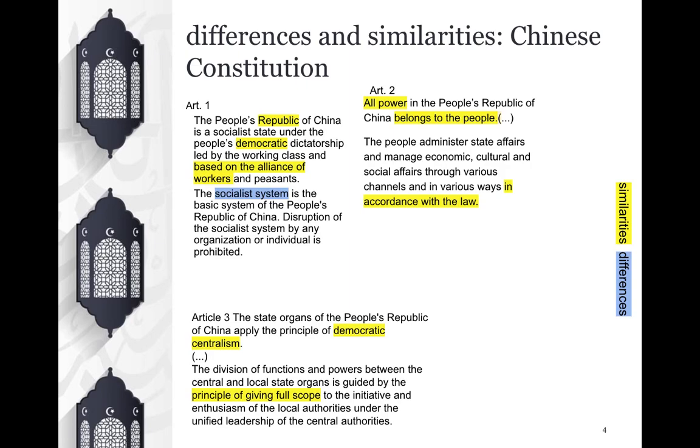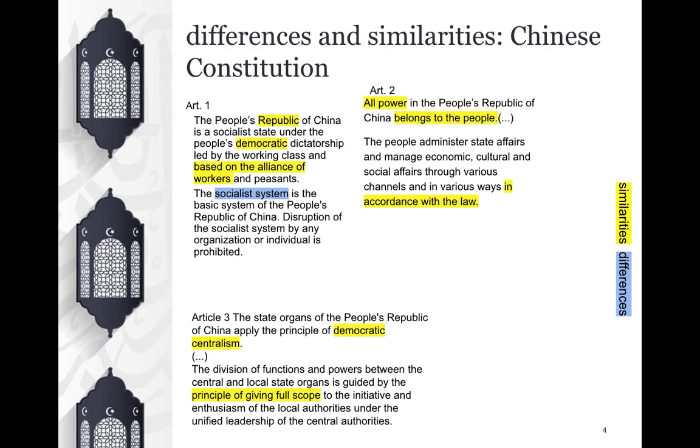Moreover, the article says that the state is led by the working class, emphasizing the importance of work in the Chinese mentality. This is a shared point with the Italian way of seeing life, since the importance that work has for us as a means of developing our personality is already expressed in the first line of our constitution.